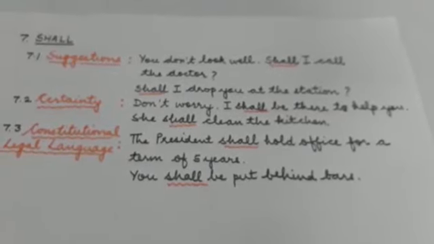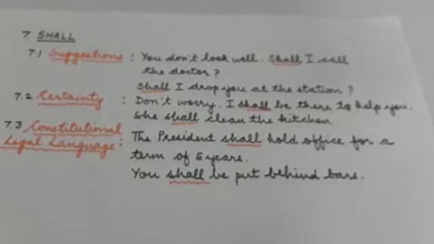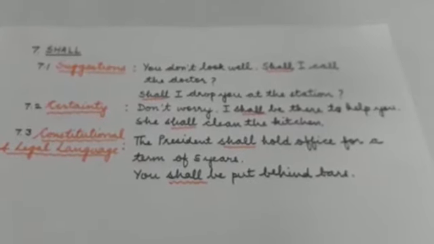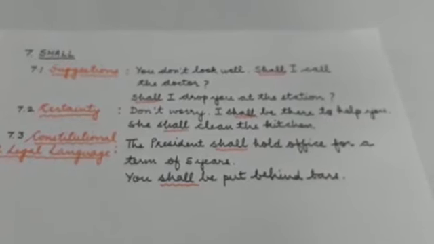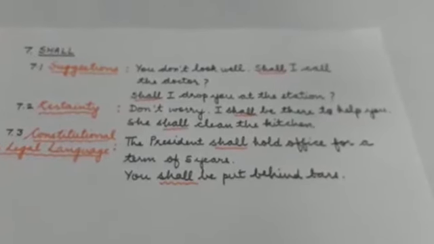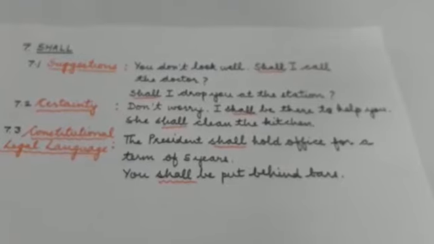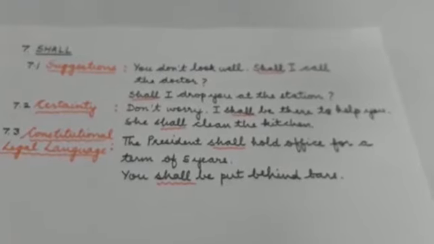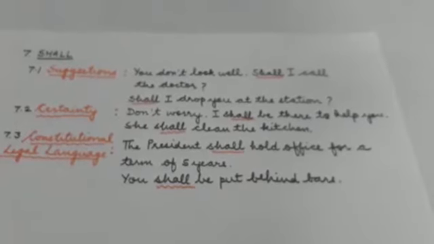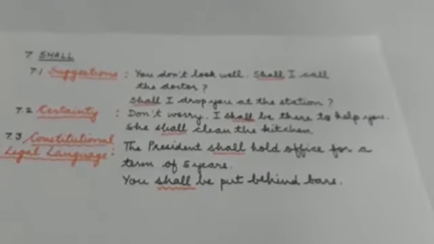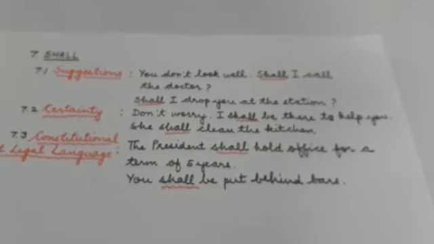The second one is certainty. By certainty we mean that something will certainly happen or that you are determined that something will happen. Certainty. Don't worry, I shall be there to help you. She shall clean the kitchen. So there is surety that the thing is going to happen.